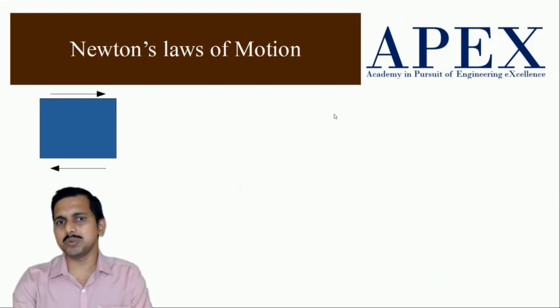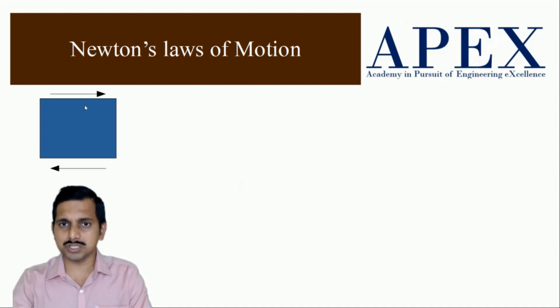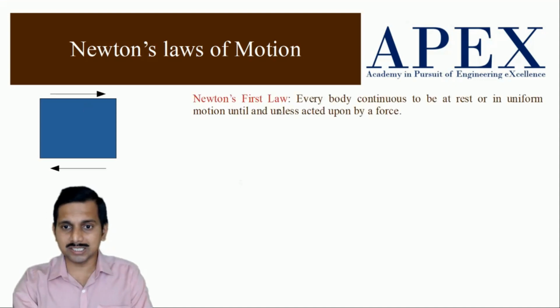Now here Newton's law of motion comes handy. If you have to see, after the removal of forces, how does the fluid particle go? We have to understand that if there is no force acting, then what will happen? It will continue to flow. That is what comes from Newton's first law, which says that every body continues to be at rest or in uniform motion unless acted upon by a force. So this fluid particle, if it is not acted upon by some other forces, will continue. So what is that force? This is one thing we have to answer.